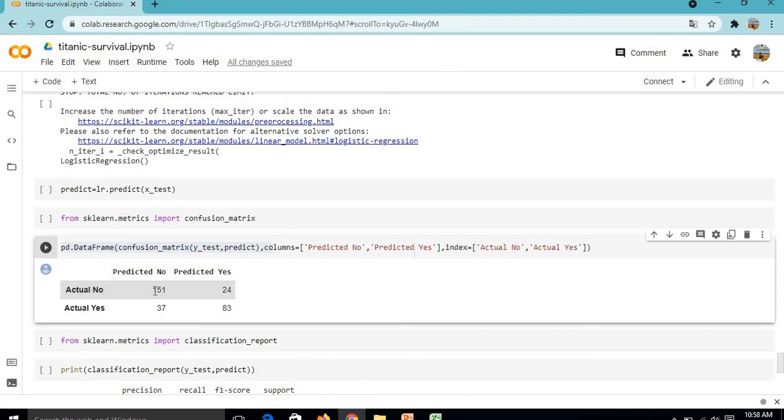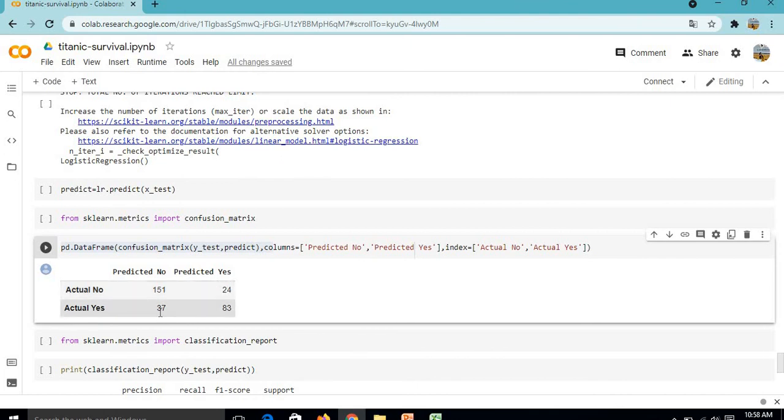Now we can see what's actually happening here. This is predicted by our model as not survived and they actually did not survive. Again these many passengers our model predicted as survived, but they didn't survive actually, so this is incorrect.